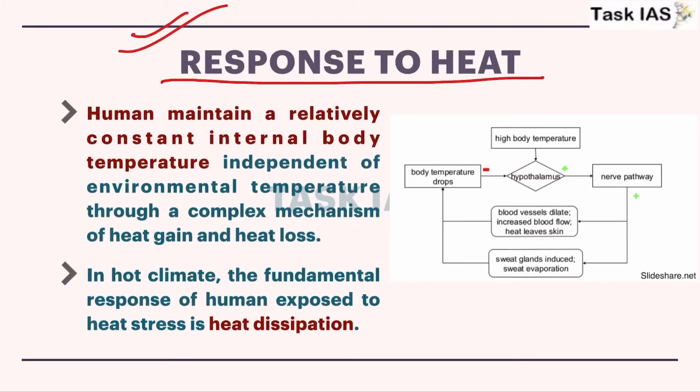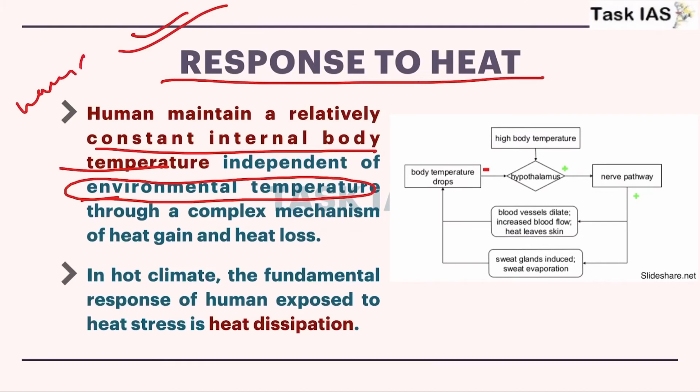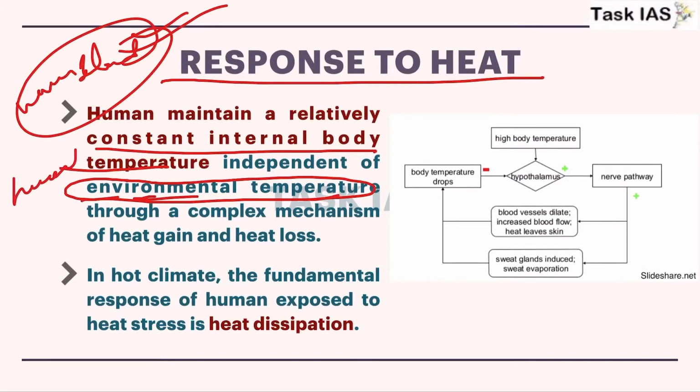Firstly, humans maintain a relatively constant body temperature independent of environmental temperatures, because we are warm-blooded organisms, and this homeostasis with respect to temperature maintenance occurs through a complex mechanism of heat gain and heat loss. That means our body works through heat gain or heat loss mechanisms.